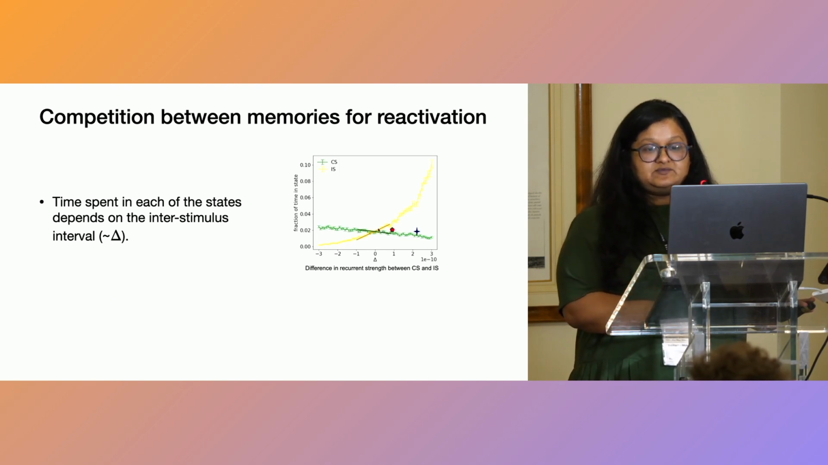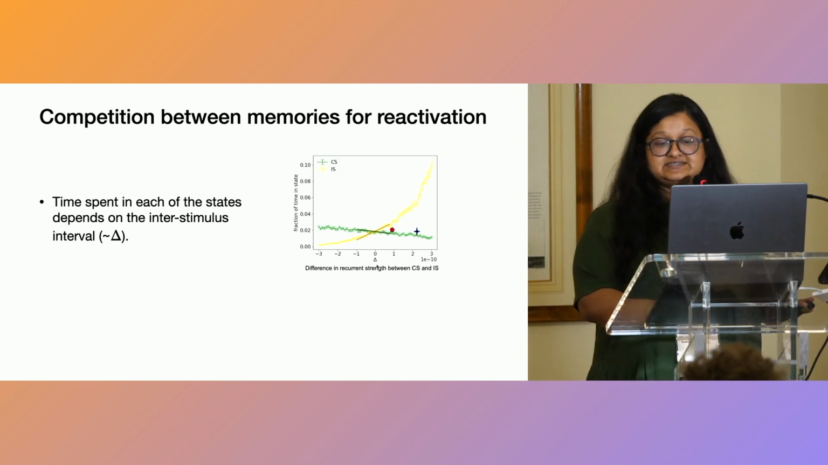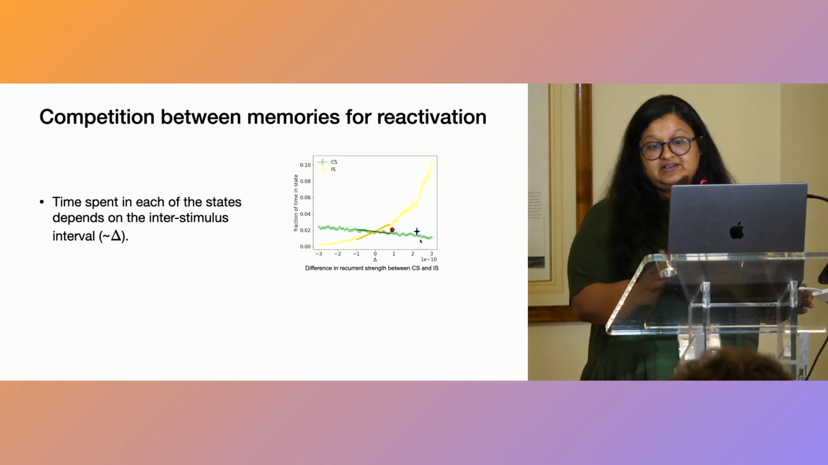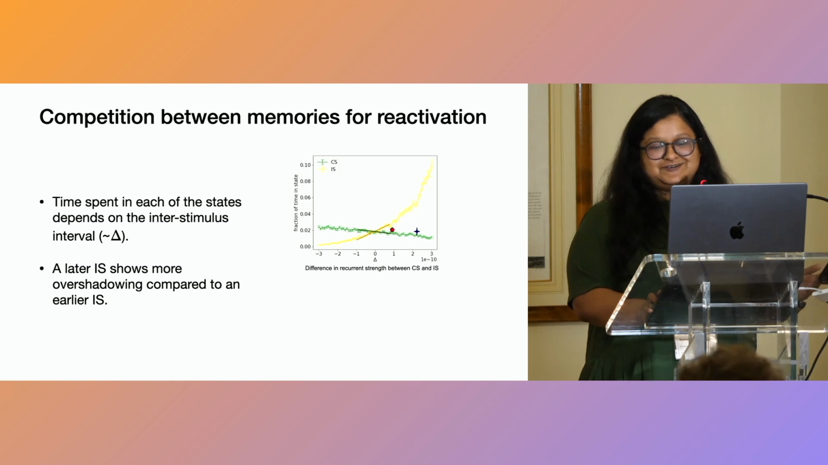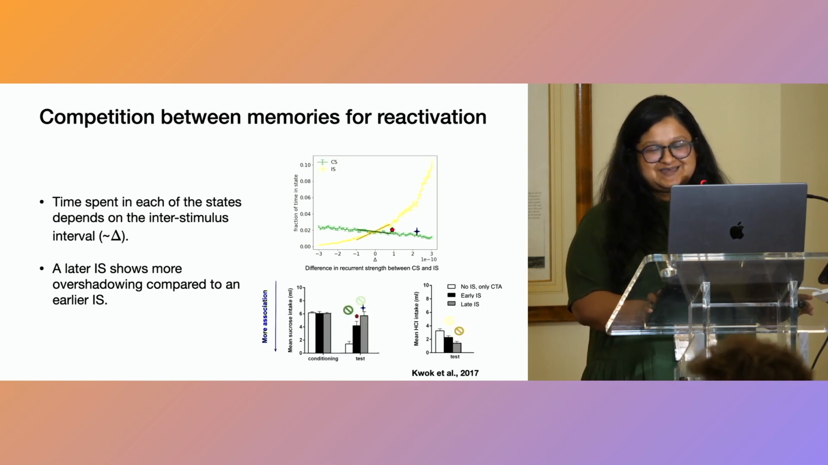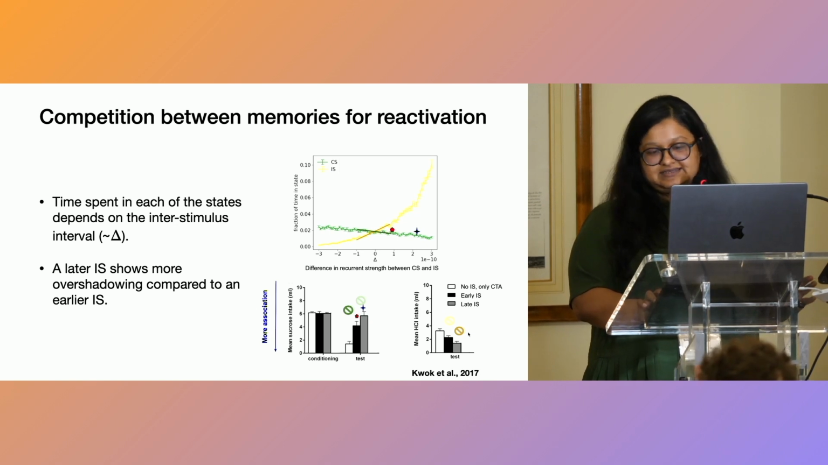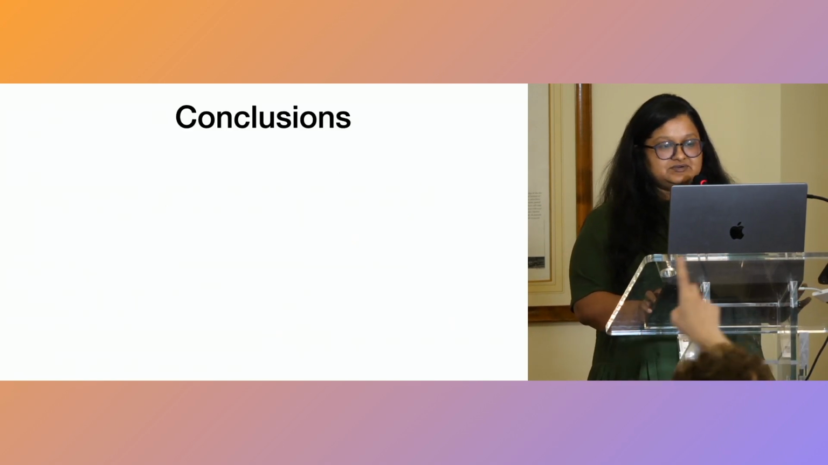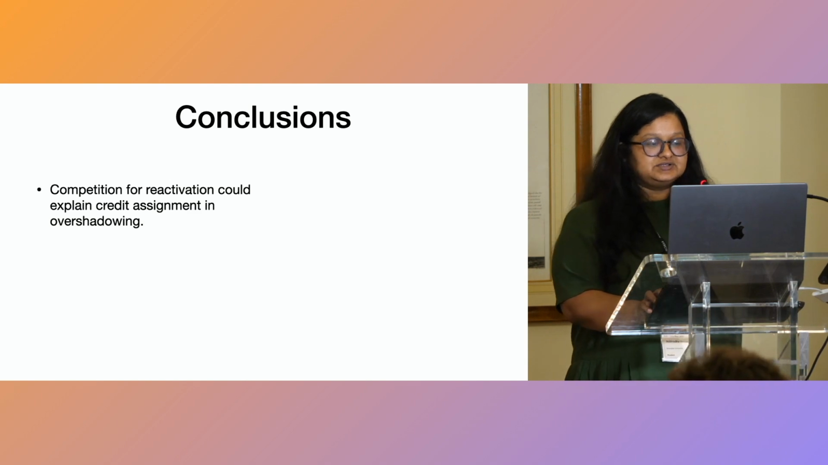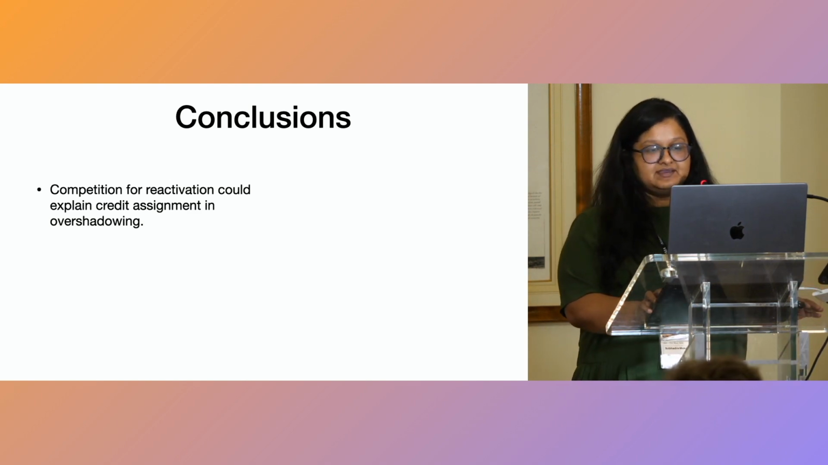Also, we see that when we increase the interstimulus interval or the delta, not only does the network spend more time in the IS, but it also spends less time in the CS, denoting the competition that was earlier seen. And this matches the experimental data, where a late IS has more overshadowing, or more association with the sickness, compared to an early stimulus. So to conclude, we see that competition for reactivation could explain credit assignment and overshadowing.